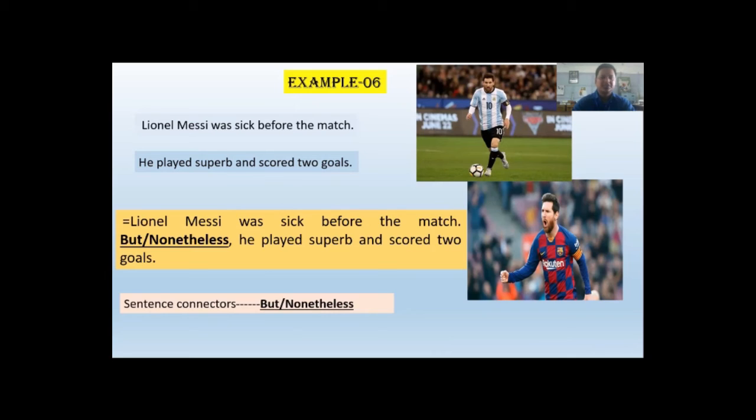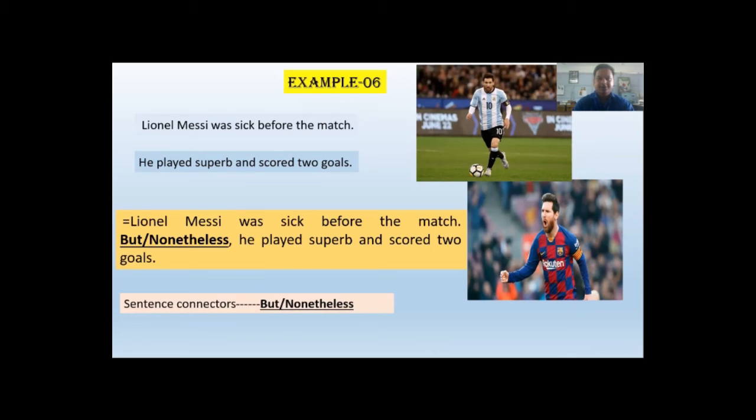Sometimes sentence connectors are used to add something, sometimes to express a result, sometimes to show the cause of something, sometimes to add more information. So sentence connectors sitting at the beginning of a sentence perform different types of functions.